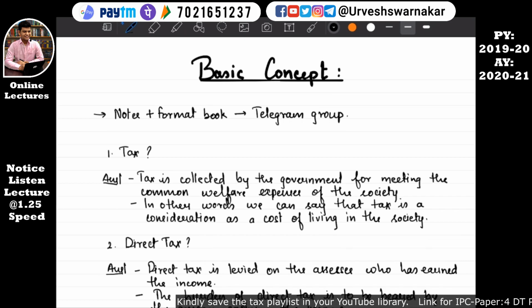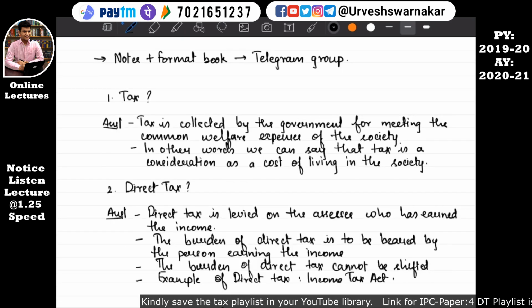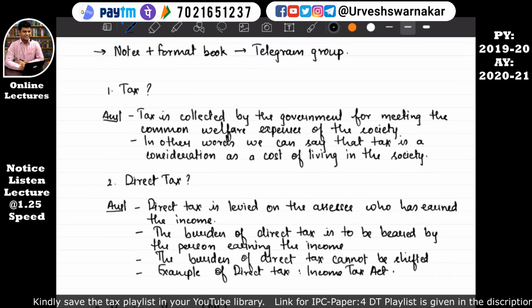Okay, so we are starting with direct tax first. So let's understand the basic concepts of taxation, that is direct tax. Okay, so what does tax basically mean? You may already know that tax is paid to the government. Okay, let's understand it in a proper manner.